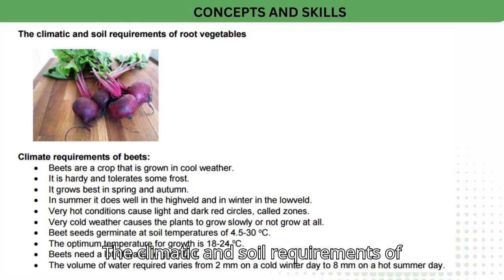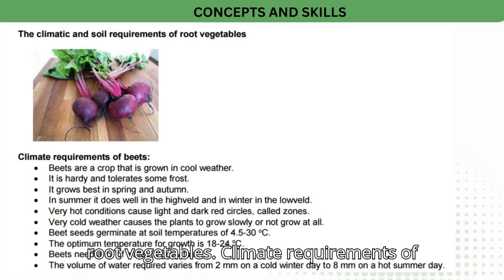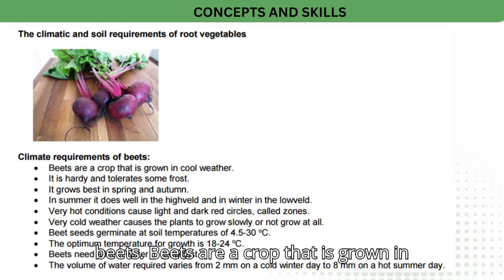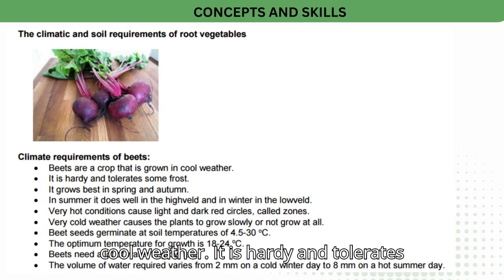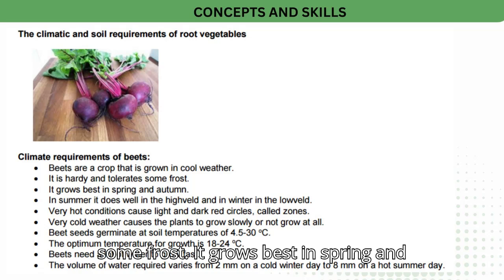The climatic and soil requirements of root vegetables. Climate requirements of beets. Beets are a crop that is grown in cool weather. It is hardy and tolerates some frost. It grows best in spring and autumn. In summer it does well in the high veld and in winter in the low veld.